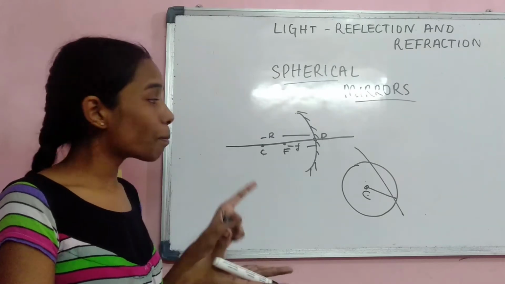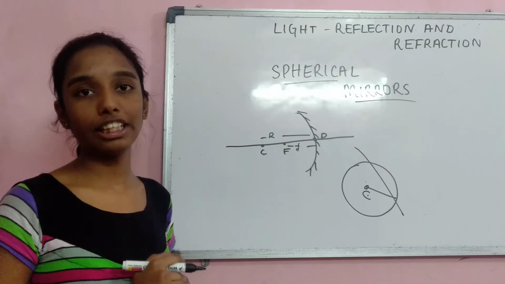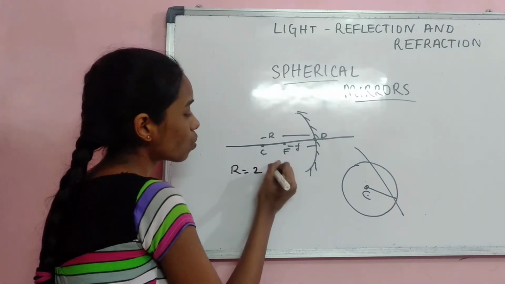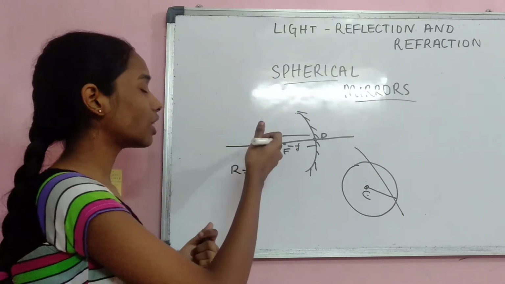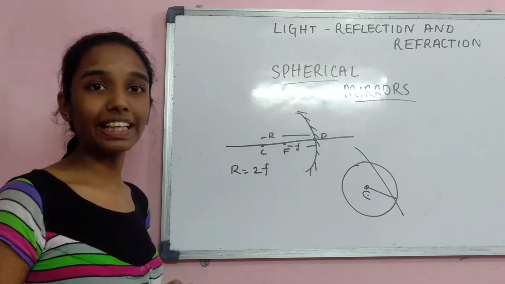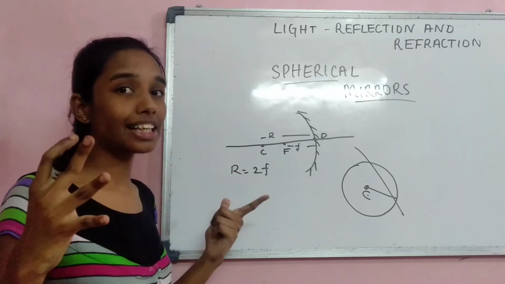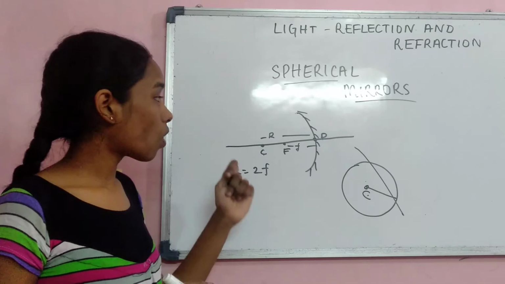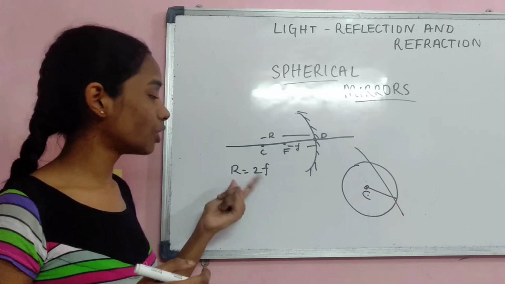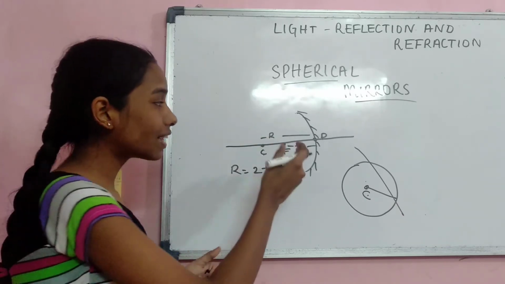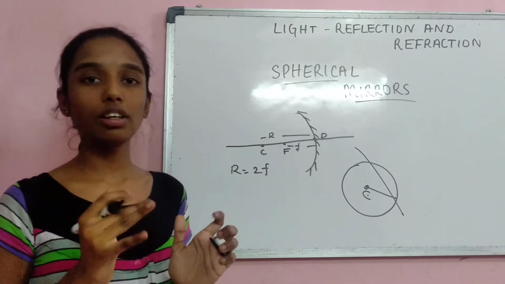Now, is there a relation between focal length and radius of curvature? Yes, there is a relation: R is equal to 2f. So focal length is half of the radius of curvature, or the radius of curvature is double the focal length. This is a formula you can use if they ask you to find the focal length of the spherical mirror, or the radius of curvature. In that case, you can use R is equal to 2f. So these are some important terms that you all should learn.